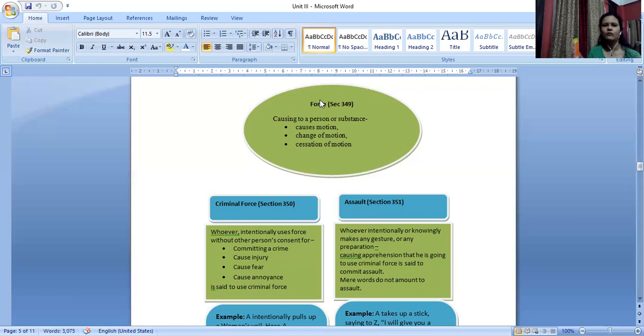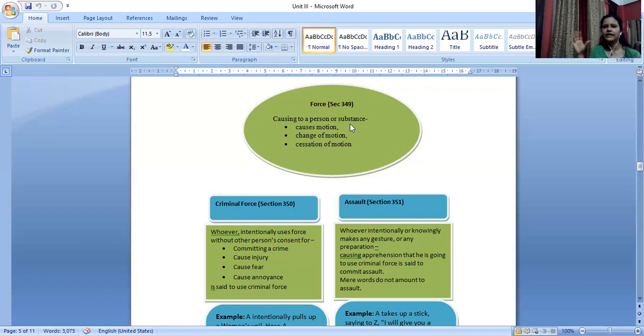Take, for example, I want to open the cap of this one. How will I open it? I will apply some force and open it, right? So that's what force is for the IPC as well. Force is defined under section 349 of the Indian Penal Code. What is force? Causing to a person or a substance.